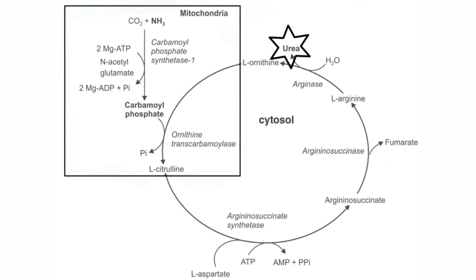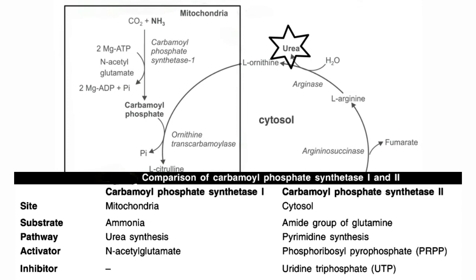And why is it named as CPS1? Because there is one more enzyme called carbamyl phosphate synthetase 2. That CPS2 is required for the synthesis of pyrimidines, whereas CPS1 is involved in the urea cycle. So both the enzymes are responsible for the formation of carbamyl phosphate, but one is in the urea cycle and 2 is in the pyrimidine synthesis.